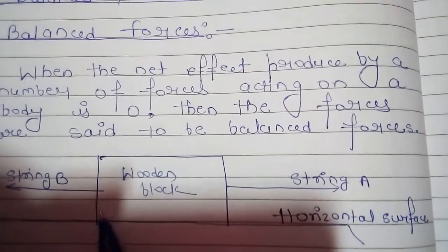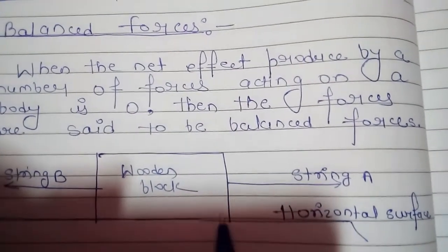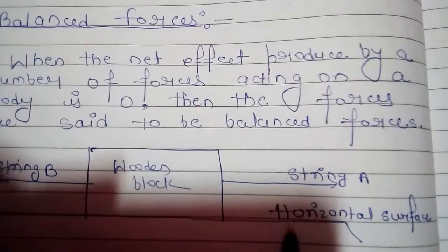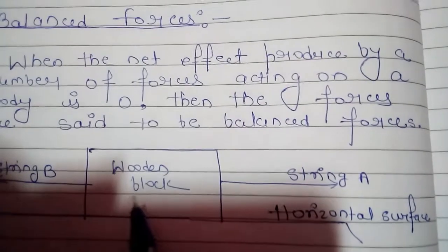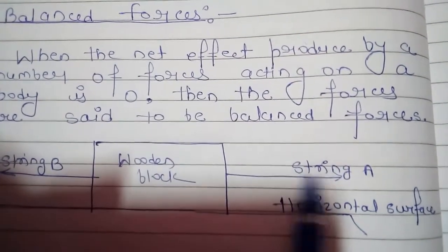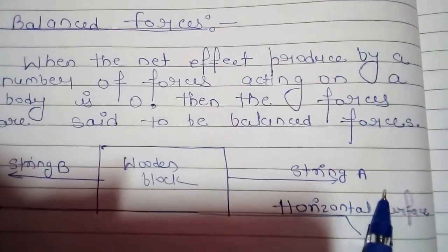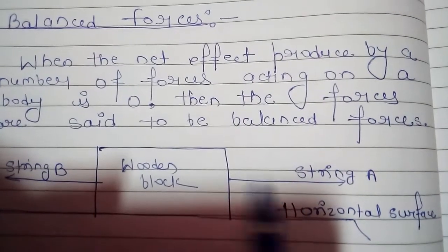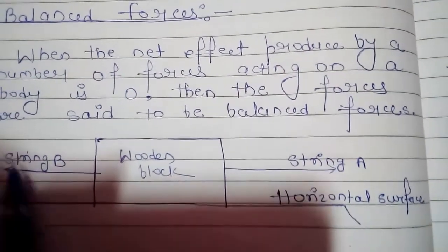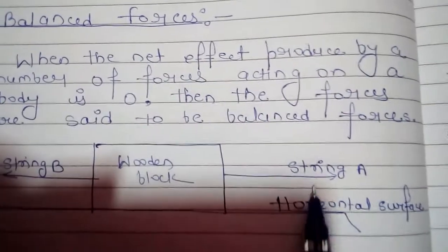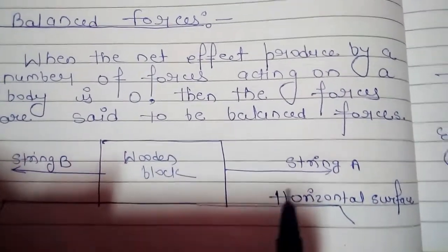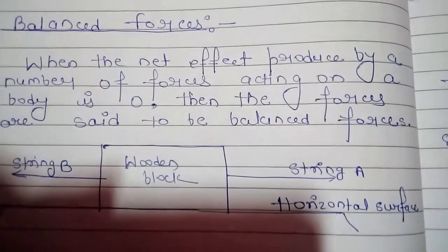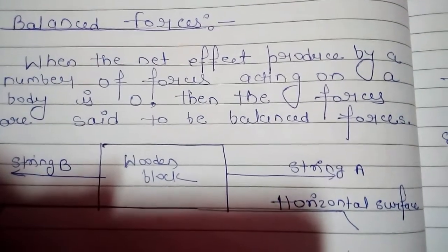Suppose this is a wooden block, and you put this block on a horizontal surface, say a table. Suppose you have two strings, string A and string B, and the forces of the strings are the same. You knot the strings to something, or hold them by your hand. Then the force of string A and string B is the same here; if you apply the same force, then the force will be the same here.